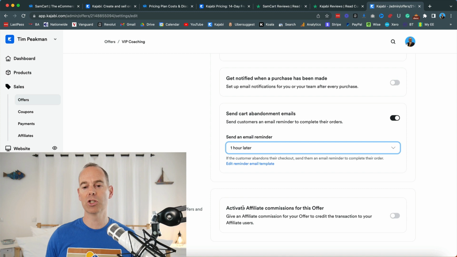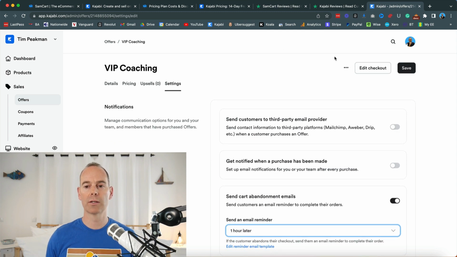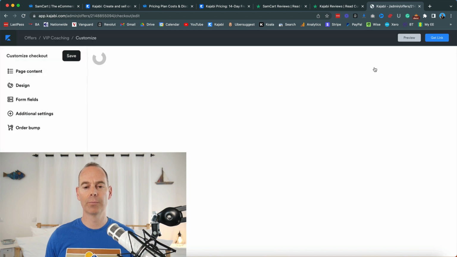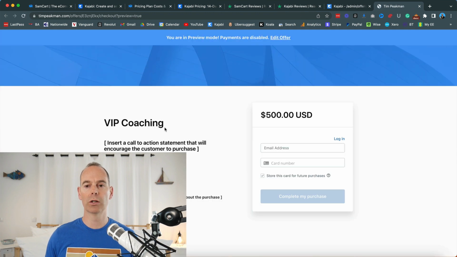And then affiliate commissions, if you did have that enabled, you could then share your offer through your audience. But I'm just going to go to edit checkout, and these are some of the functionalities you can do. So this is actually what it's going to look like. So I would probably do a little bit more work with this checkout.